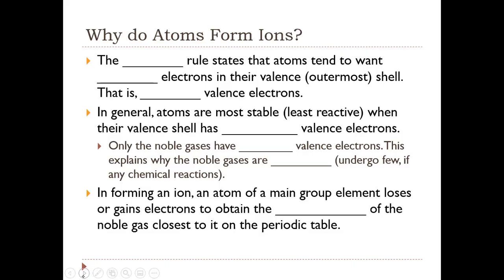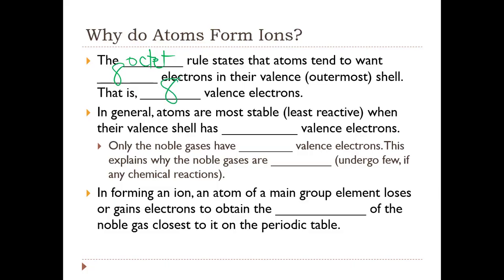So again, why do atoms form bonds? The octet rule states that atoms tend to want to have 8 electrons in their valence or outermost shell. That is 8 valence electrons.